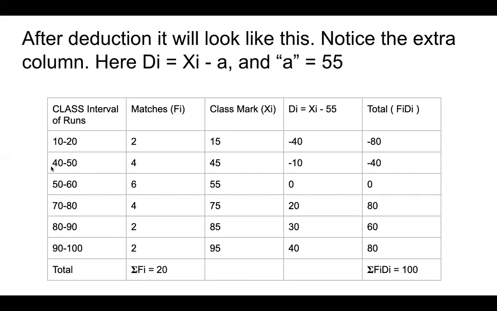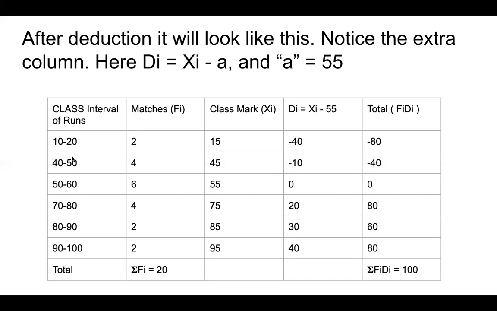40 to 50, how many runs are there? 40, 41, 42, 43, 44, 45, 46, 47, 48, 49. There are 10 runs, from 40 to 49. 50 will come in the next class. 50 to 59 will become one more class, and 60 will come into the next class. So what is the class size here? Class size is 10, because the difference of the upper limit and the lower limit of the class is 10.